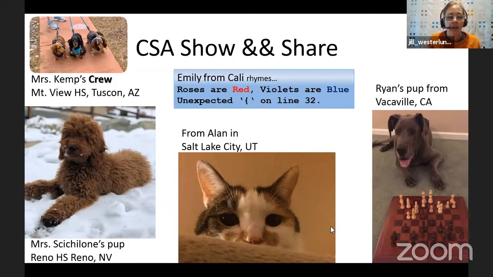Okay, so I love these cute little dogs of Miss Kemp's. I don't remember all their names. They're all Pacific Islander names. I don't remember them, but I just summarized them as a crew. And I think my next dog, whenever Bo needs a buddy, is going to have to be a long-haired dachshund. They're so cute. And the snow in Reno, and I love this cat peeking over at us from Salt Lake. And Emily sent a rhyme. And Emily is an 8th grader who I don't even know is taking CSA. She's just watching these with us because she wants to learn Java. So shout out to Emily in California.